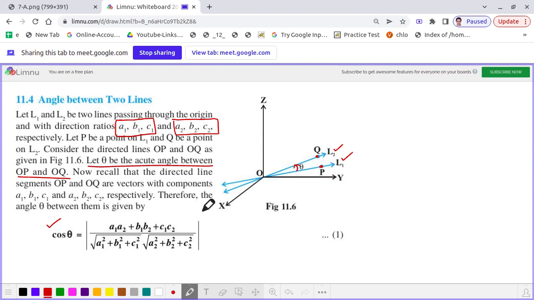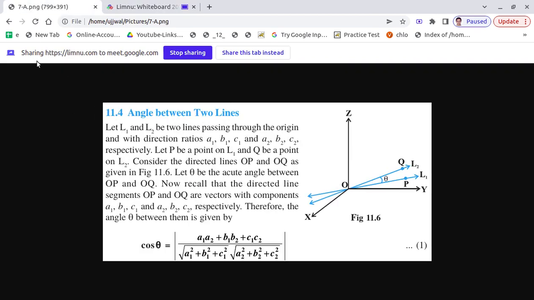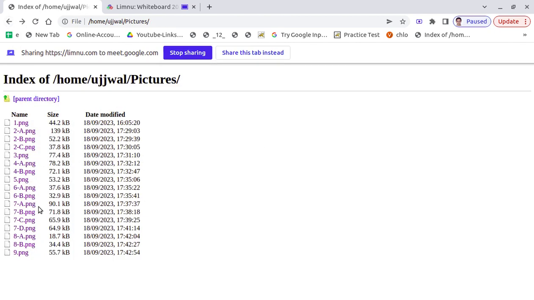If theta is the acute angle between them, then this expression represents the cosine of that angle. And you see we took the mod value. Why did we take the mod value? Because we considered theta as the acute angle, and cosine of an acute angle is always positive, so we considered the mod value. I hope it is clear, dear students. You need to remember that one.